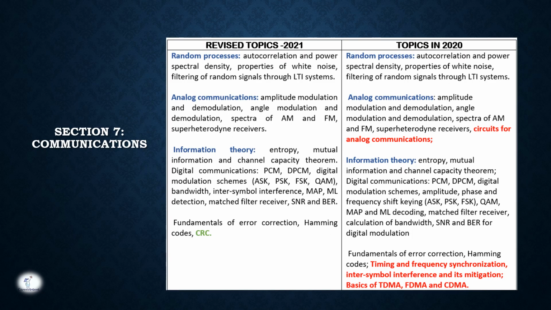Then comes section 7, communications. Here in the revised syllabus they have removed timing and frequency synchronization, ISI, right? Inter-symbol interference, which is ISI, and its mitigation, and basics of TDMA, FDMA, CDMA. Here they have been replaced with CRC, cyclic redundancy code. So this is the updated part, right? This is a small topic. Otherwise the syllabus is the same as in 2020, the same syllabus is there in 2021, we just have to focus on CRC.